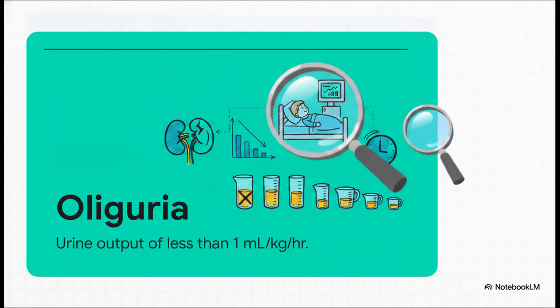So when AKI hits, the hallmark clinical finding you're monitoring for is oliguria, which is defined as a urine output of less than 1 milliliter per kilogram per hour. Notice we are specifically saying oliguria, which is decreased urine, not anuria, which would be a total lack of urine. Ongoing tracking of urine output against this exact threshold is honestly one of the most vital bedside assessments you'll perform.